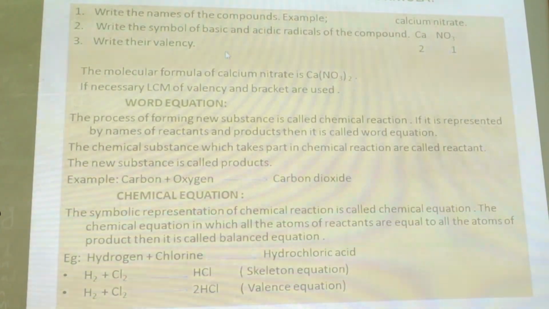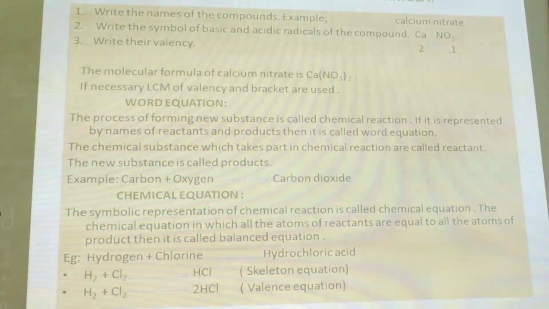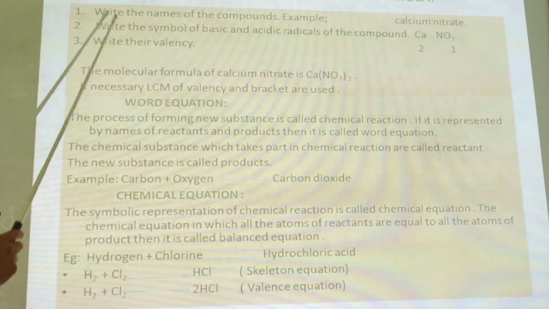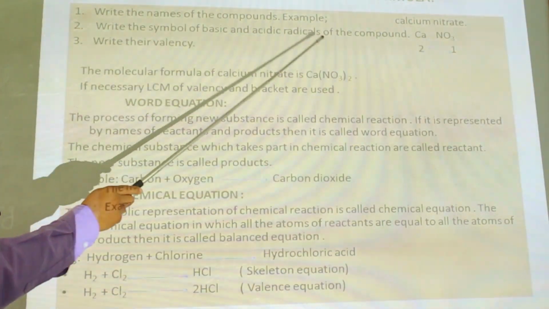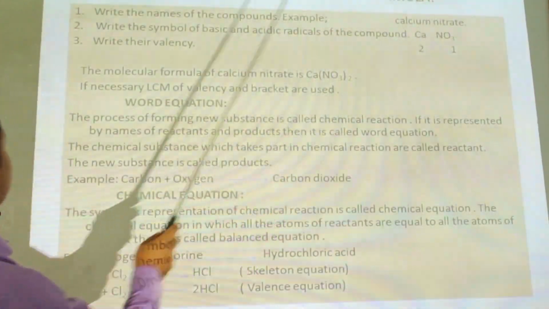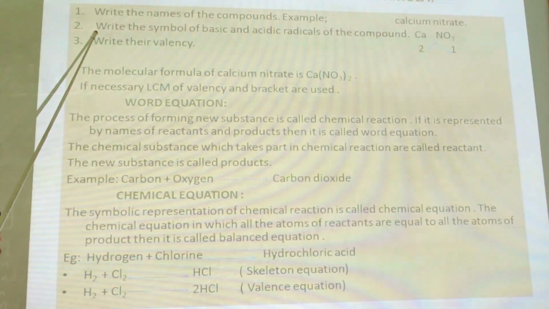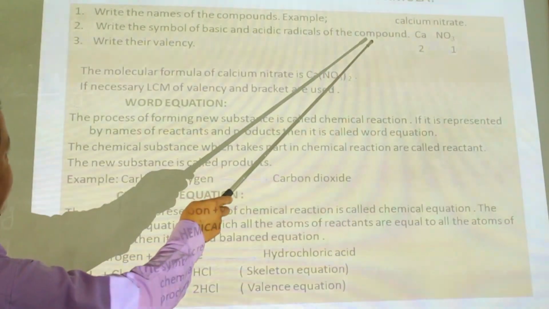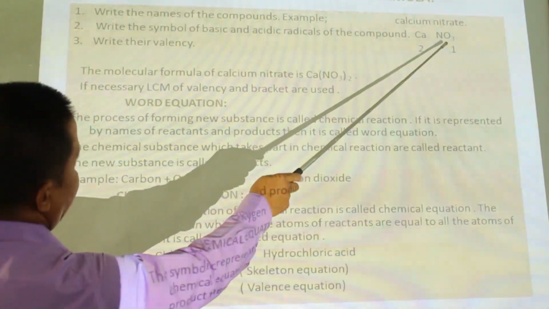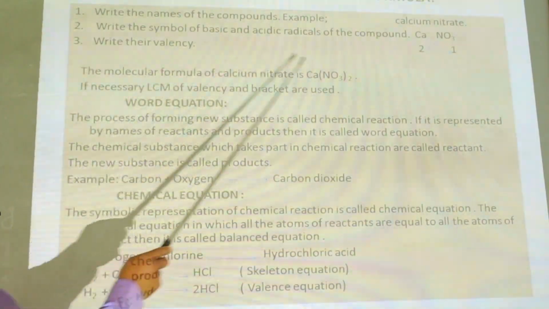So how to write the molecular formula? These are the steps of writing a molecular formula in an easy way. There are just 3 steps. First of all, we should write the names of the elements or compounds, like calcium nitrate. Second step, their symbols should be written. The basic radical symbol should be written first, and then the acidic radical. And third, their valency should be written.